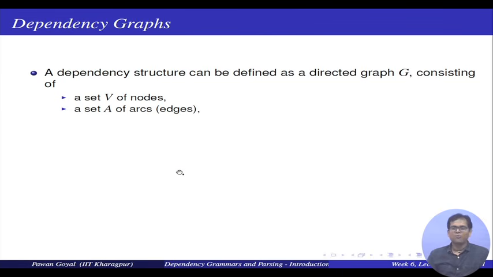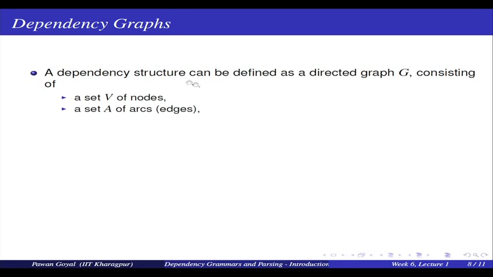Now, formally, can I define what a dependency graph is? I have to define it for the words in my sentence. So, formally I can say that a dependency structure can be defined as a directed graph consisting of a set V of nodes and a set A of arcs. This is a very general way in which you define a graph. In a graph, you have a set of nodes and a set of edges that are connecting different nodes. Now, is there something more than this in the case of dependency structure?